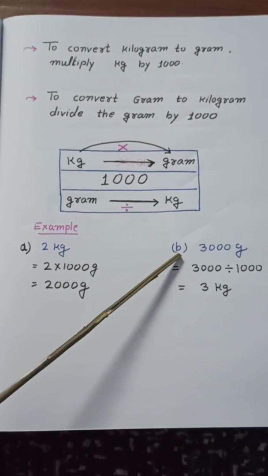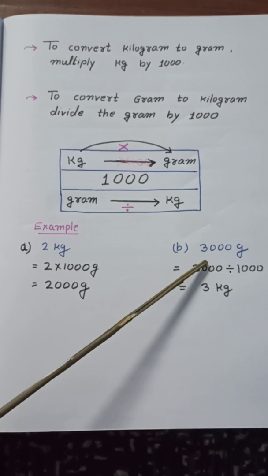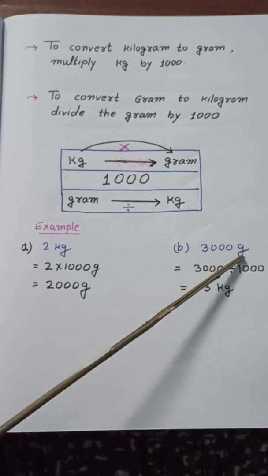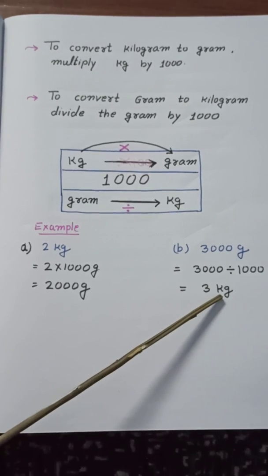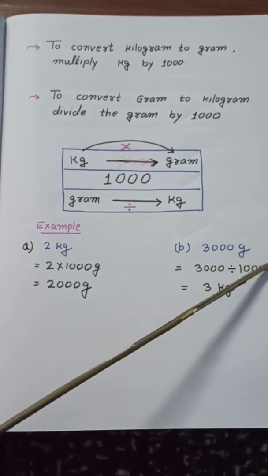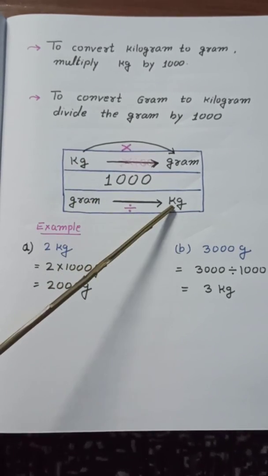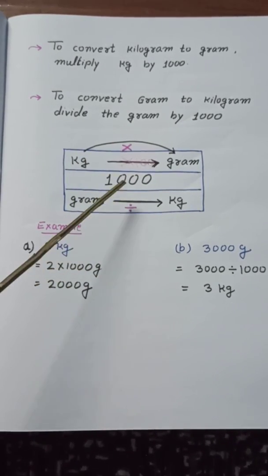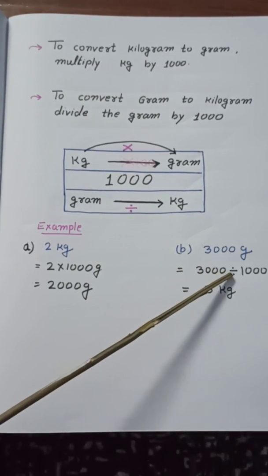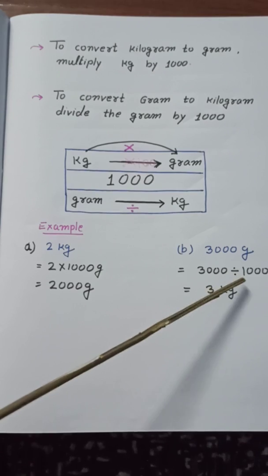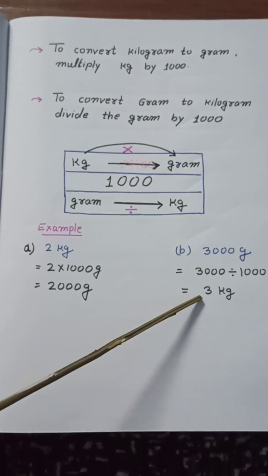Similarly, here I have written 3000 gram and we have to convert into kilogram. Here a smaller unit is given and we have to convert into a bigger unit. From smaller to bigger we will divide by 1000. So 3000 divided by 1000, what do we get? We get 3. So 3000 gram is equal to 3 kilogram.